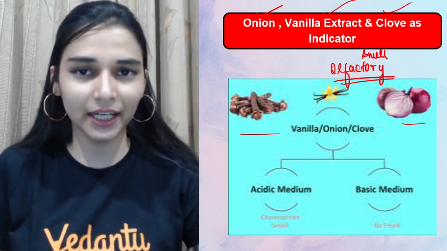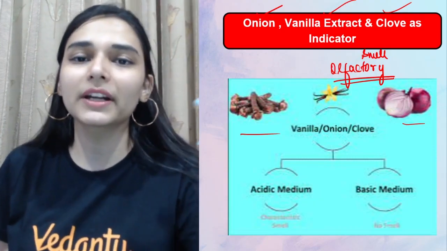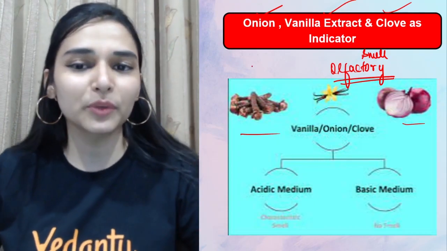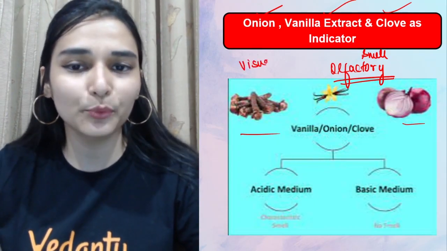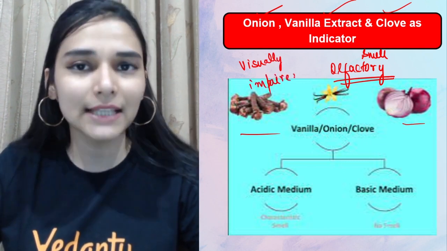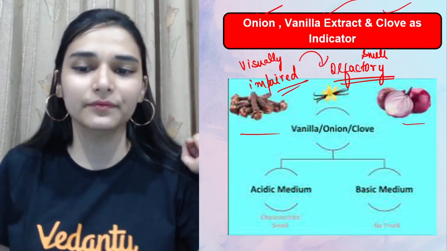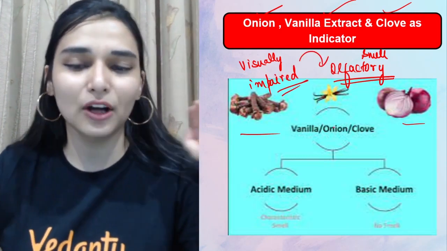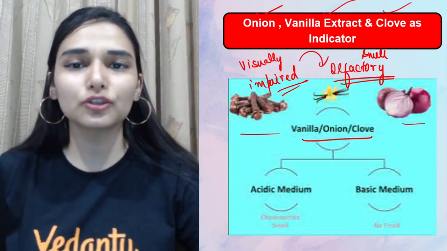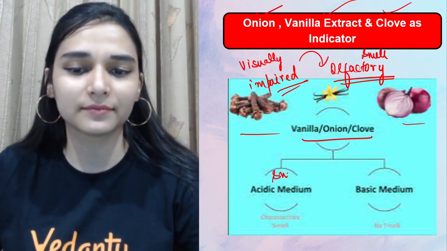ऐसे ही these indicators are named after this only because they give you a different smell in acids, a different smell in bases. So people who are actually visually impaired, they cannot see the color changes of the normal indicators. So we need something for them, they can use olfactory indicators. जैसे if you talk about any of these indicators, onion juice की बात करो, if you add onion juice into the acid में you will get a smell.